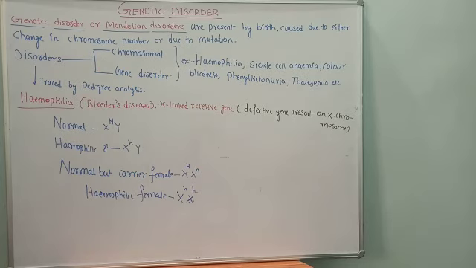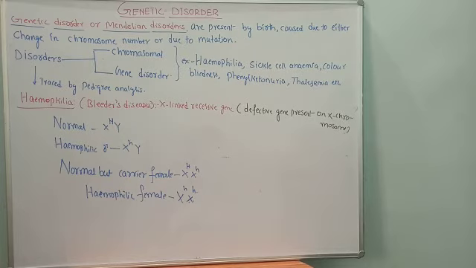Continuous bleeding occurs. If any small cut or wound occurs, it leads to continuous bleeding, which may even lead to death. That is why this disease is also called bleeder's disease. Why is it called bleeder's disease? Clear, no? Because if they get any such minor injuries, the bleeding continues, and that may lead to death also.